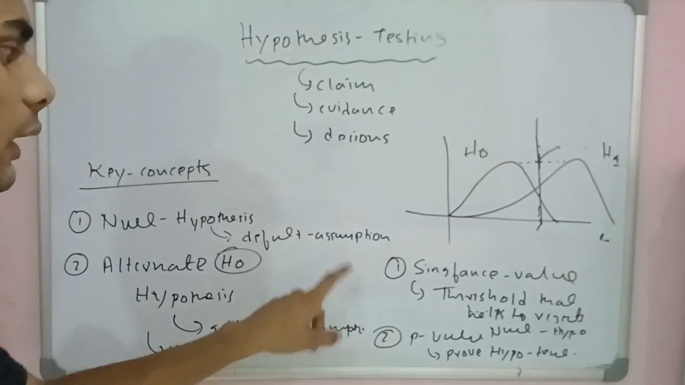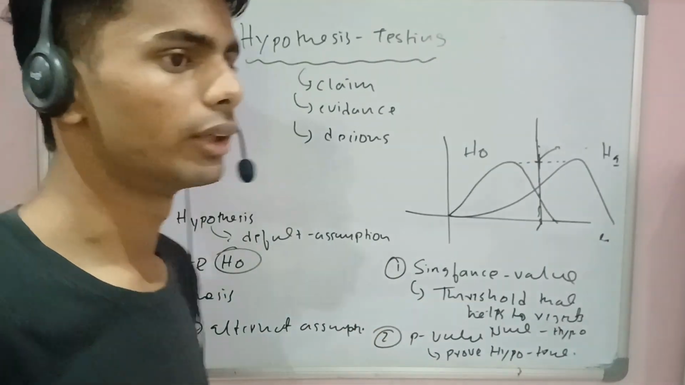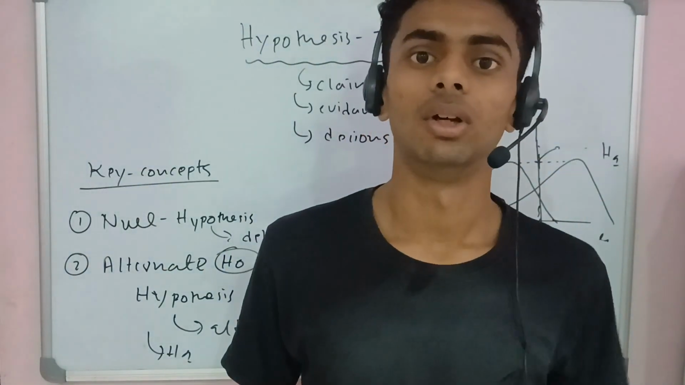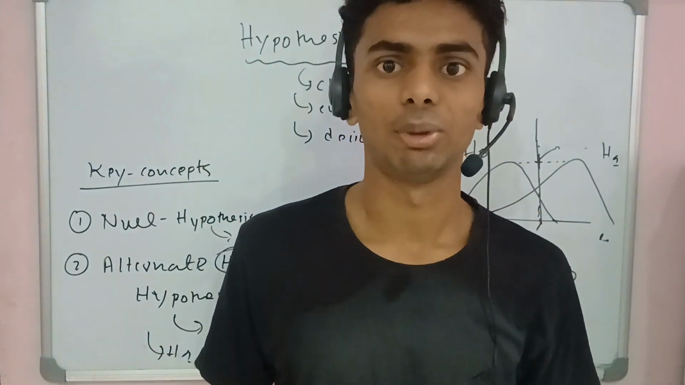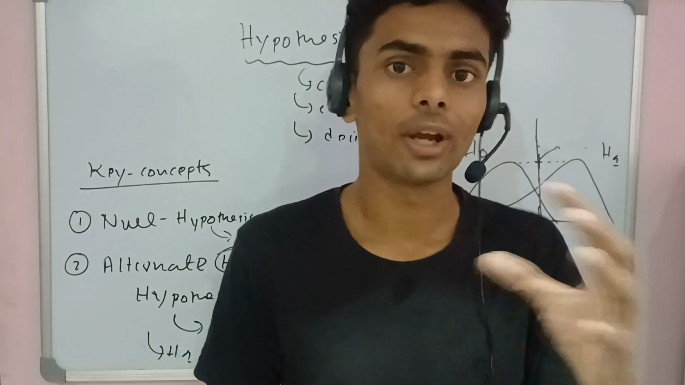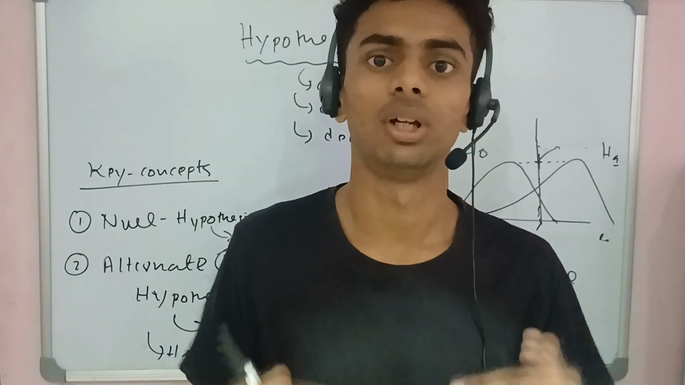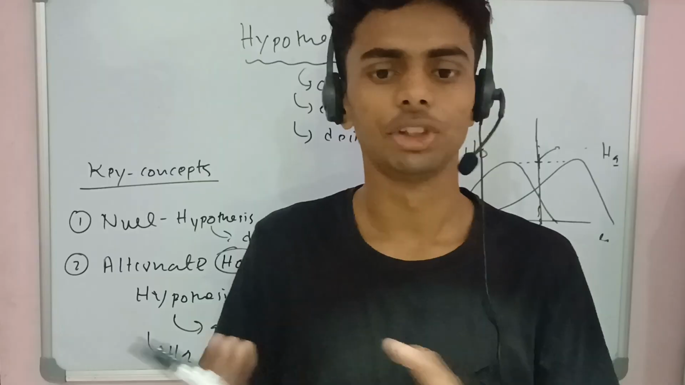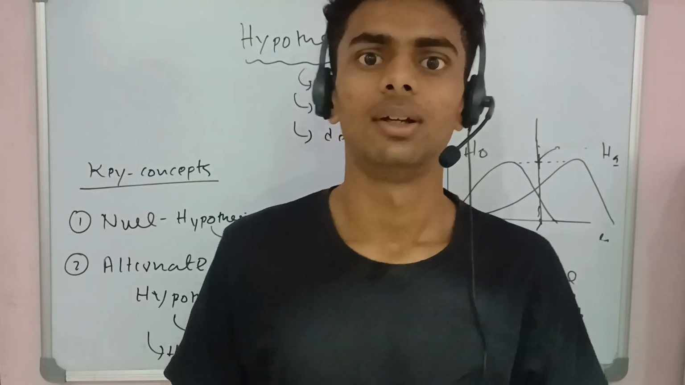Okay, and the important points are significance level and p-value. The significance level is all about a threshold. We need to set some kind of threshold, which decides whether this null hypothesis is right or wrong. So it's all about how we can know whether this null hypothesis is wrong or right. Once you set a specific threshold limit, you can say that this null hypothesis should be rejected.